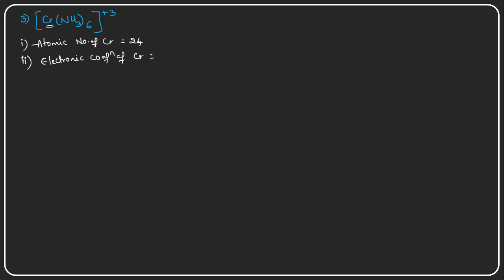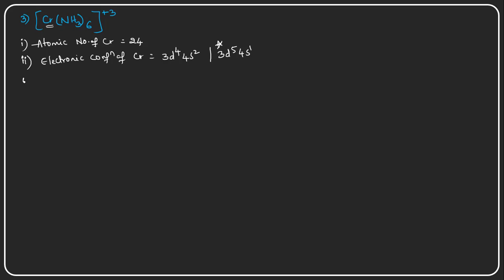Just simply reverse this number, and here I am taking the valence orbitals only. Valence orbitals means the outermost orbital configuration only, and just reverse this number. So 3d4 4s2. Here the stable electronic configuration for chromium will also be 3d5 4s1. So this is a stable electronic configuration for chromium actually. So 3d5 4s1 or 3d4 4s2, this is normally as expected.